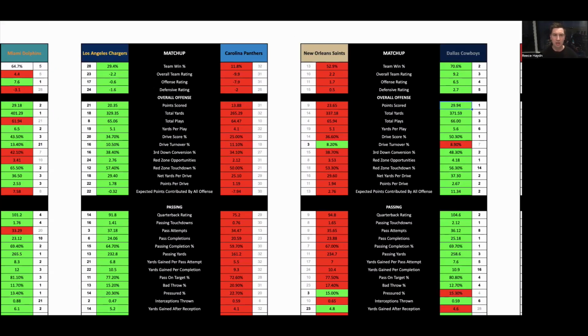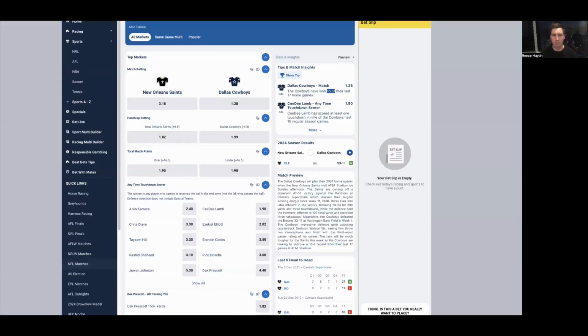Now, when it comes to taking spreads, I want to say this right from pretty much the beginning of the season, so you guys are aware of it. When betting spreads in the NFL, be very, very wary of laying too many points. As soon as you get close to the double digits, you want to start being very, very selective with which teams you want to take to lay that many points, because how the NFL plays out a lot of the time is teams get out to substantial leads.